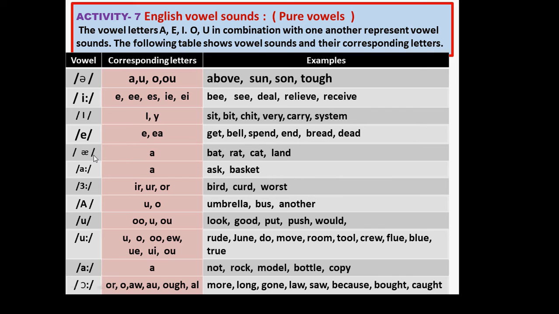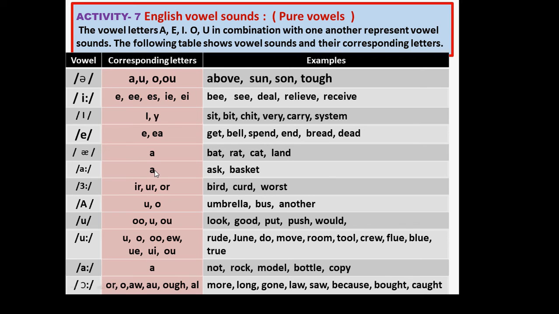Now this is also short, but its pronunciation is broad. Just we pronounce it a, and corresponding letter is a. Just we pronounce bat, rat, cat, land. So everywhere A is pronounced as a.